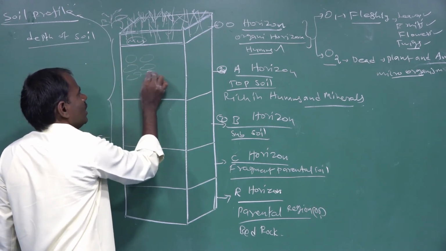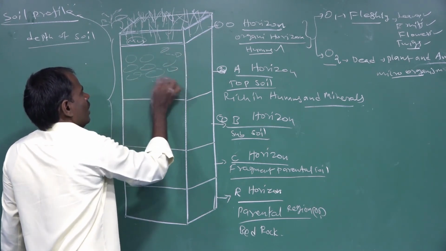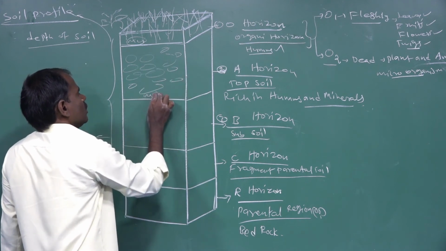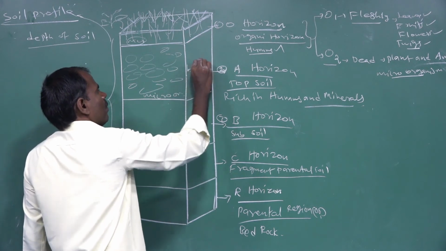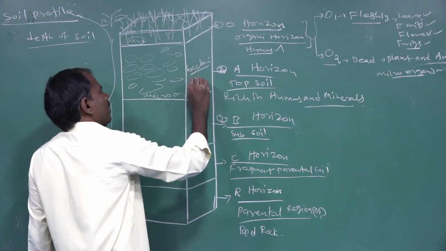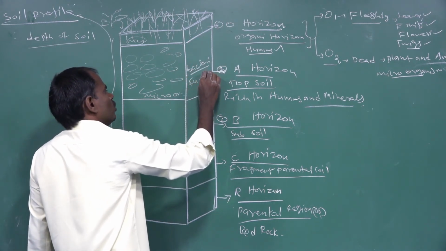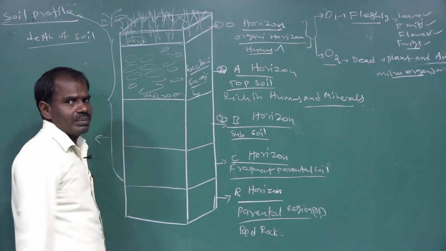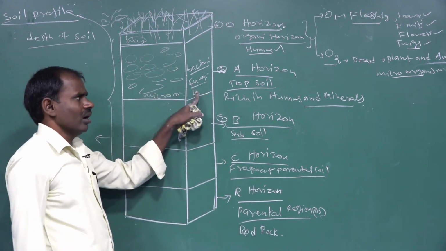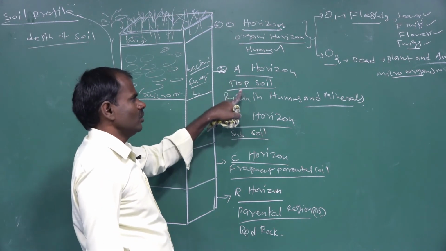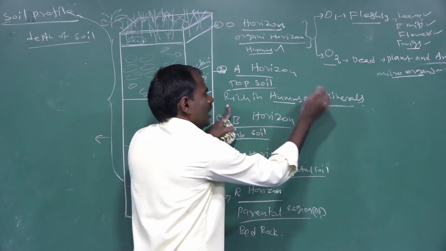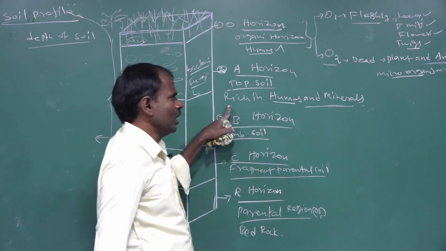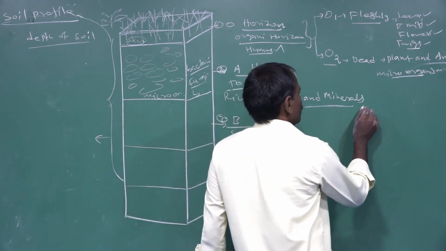Soil particles here contain microorganisms such as bacteria and fungi, which mostly act on decomposable organic matter. This topsoil is rich in humus and minerals.